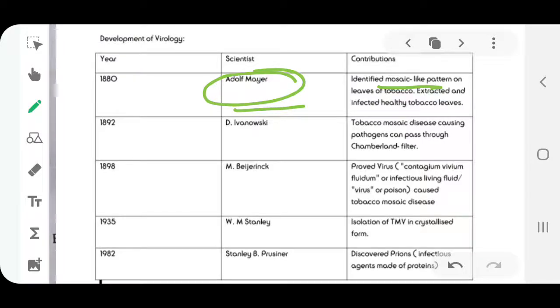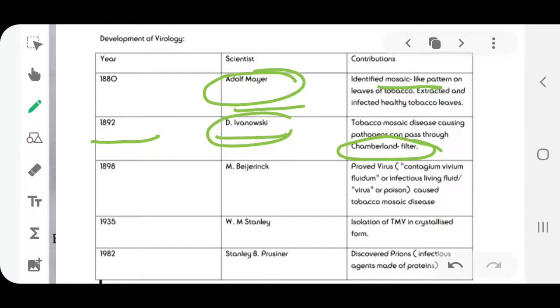Now, around 1892, Ivanovsky found that the tobacco mosaic disease was caused by a pathogen they had no idea about. They had an idea about bacteria only. According to Ivanovsky, these organisms are so small that they could even pass through the Chamberland filter, which can trap even the smallest of the bacteria.